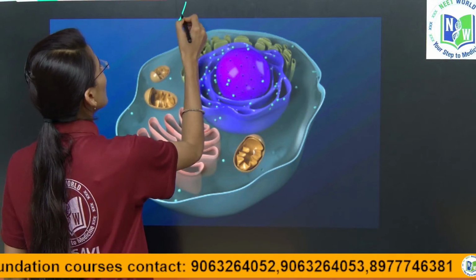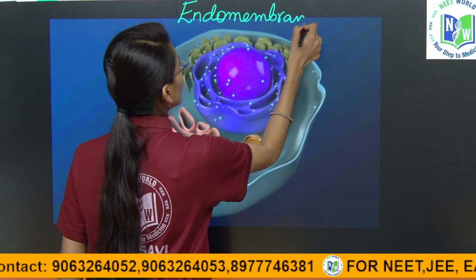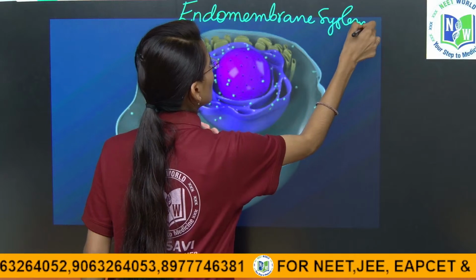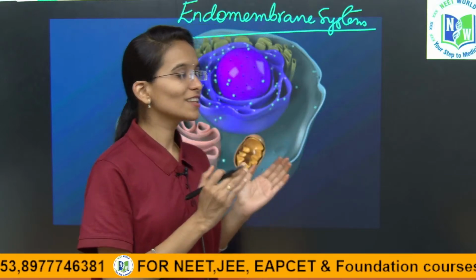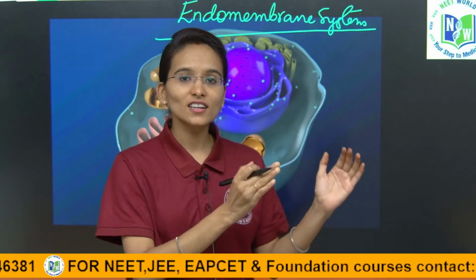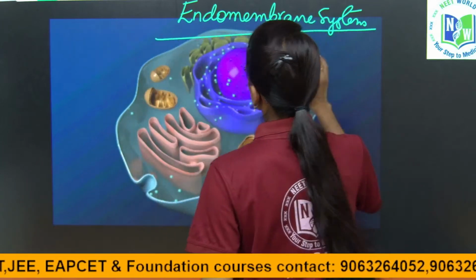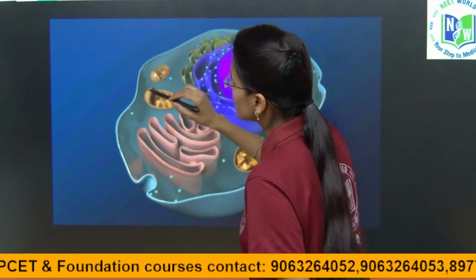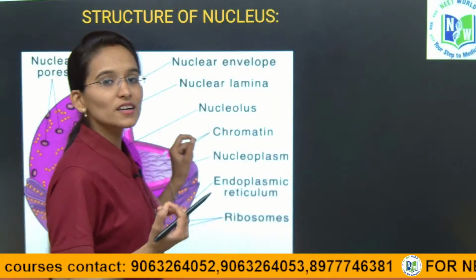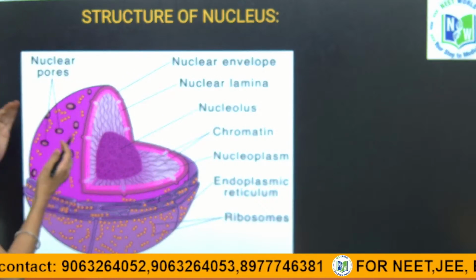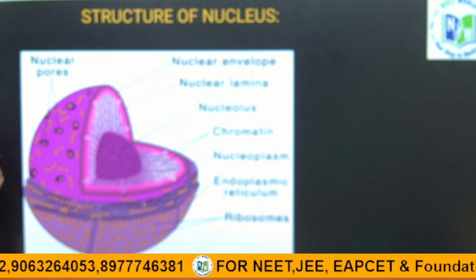Yes, it is called the endomembrane system. Okay, this is the endomembrane system. If you see the nucleus, on the external side there are some small granular-like structures present. Once I show you the structure of the nucleus, it will become easy for you. So if you see the nucleus, there are some granular-like structures present towards the outer surface of the nucleus. Those are called ribosomes.